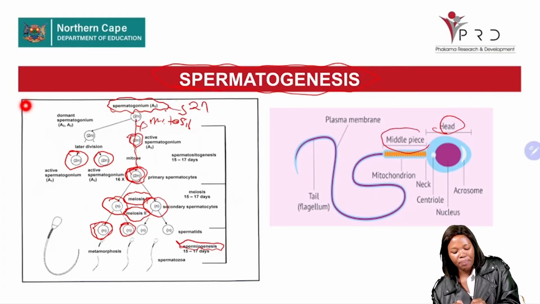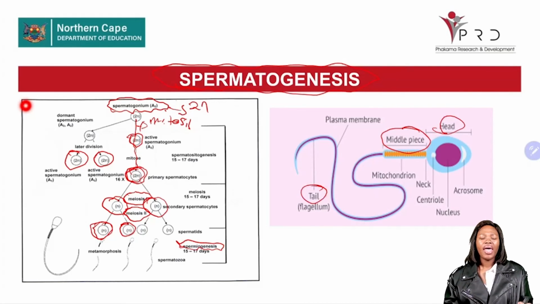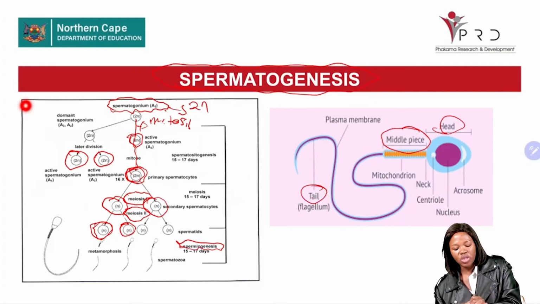Secondly, the midpiece, and the last one will be the tail. For your examination, you need to understand each and every role played by these parts making up the sperm cell. Now, let us start with the head.